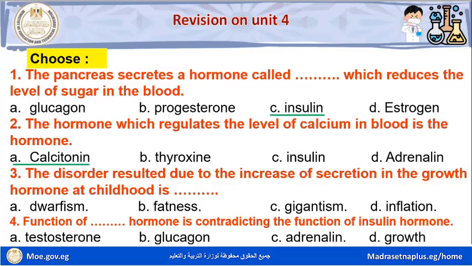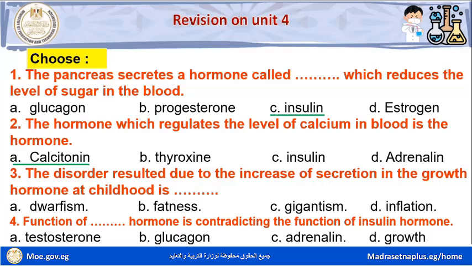Number three, the disorder resulting from the increase of secretion of the growth hormone at childhood is space. Letter A, dwarfism. Letter B, fatness.